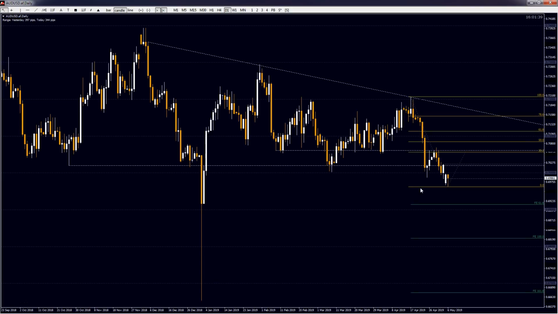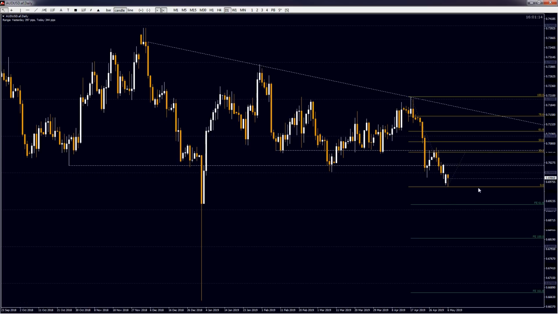So moving on to the charts and looking at the Aussie dollar, guys, on the daily chart, we can see that the pair has broken through this previous important support level close to the 70 handle. Now if we draw in our fib from the recent swing high to the recent swing low, we can see that we have a good confluence with the 38.2 fib as well as this previous support area, which has now acted as resistance as well.